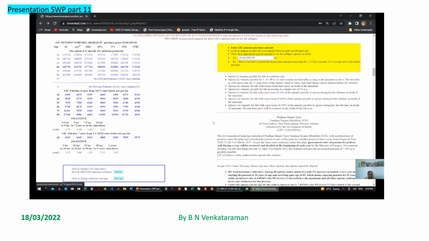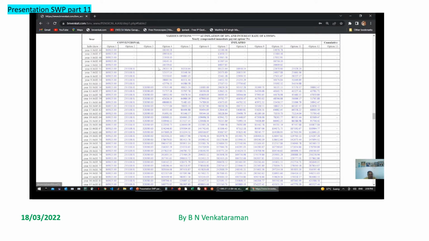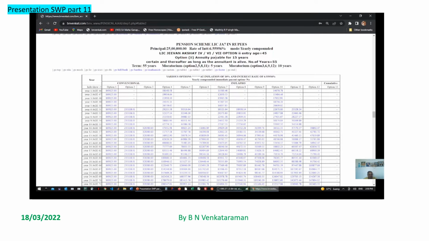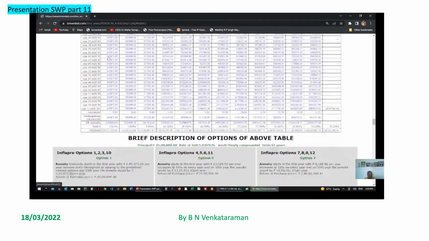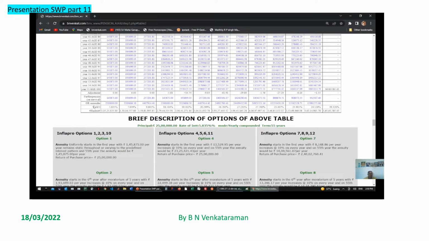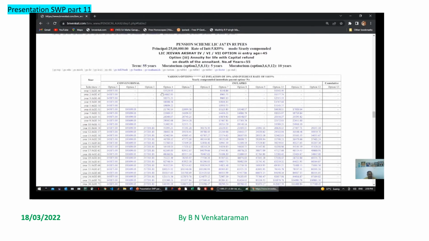For this, the rates will be different. For the same 25 lakhs rupees, the rate of return is calculated to be 6.5559, etc. Let us try another option. That is option 3. Option 3 is with return of purchase price. See, whatever principal amount was there, 25 lakhs, that will be returned in the option. And we have got corresponding options 2, 3, 4, 5 up to 12.